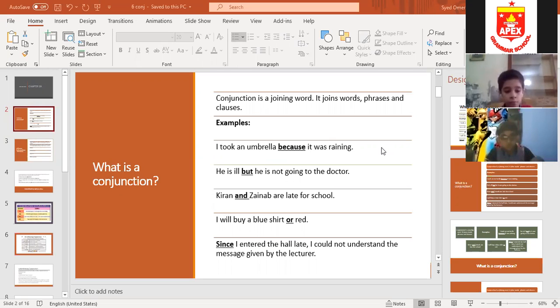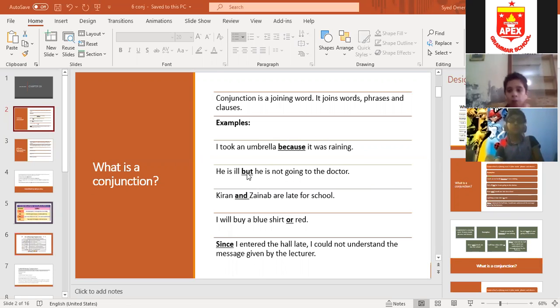When we use because, please write it down, when we want to give a reason. Teacher asks you, Rohan, why did you not do your homework? You will say, teacher, I didn't do my homework because I was not at home. This is a reason. So when you are giving a reason, you have to put because.